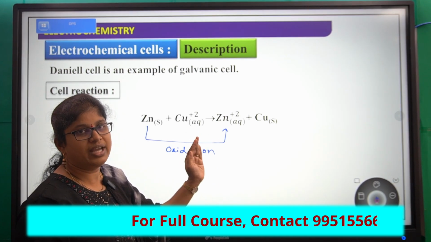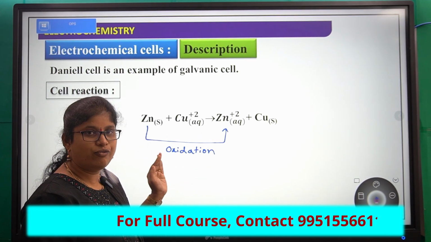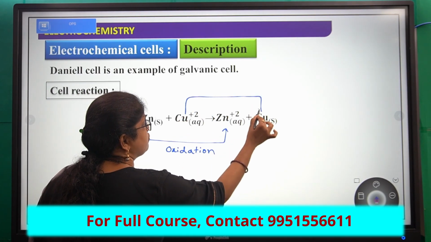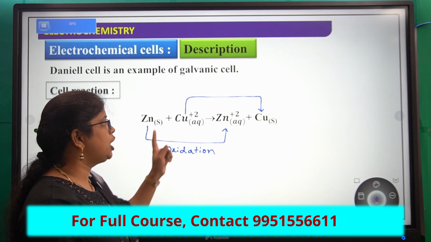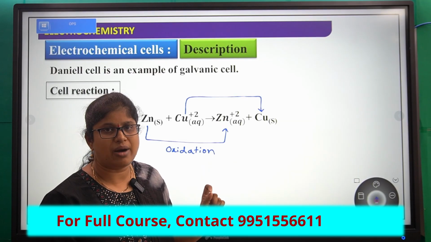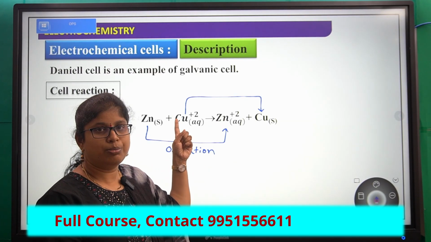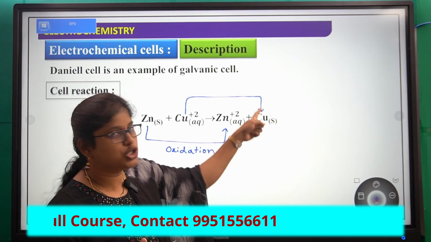This half reaction will take place in one cell. Next, copper plus 2 is converting into copper, by gaining 2 electrons.